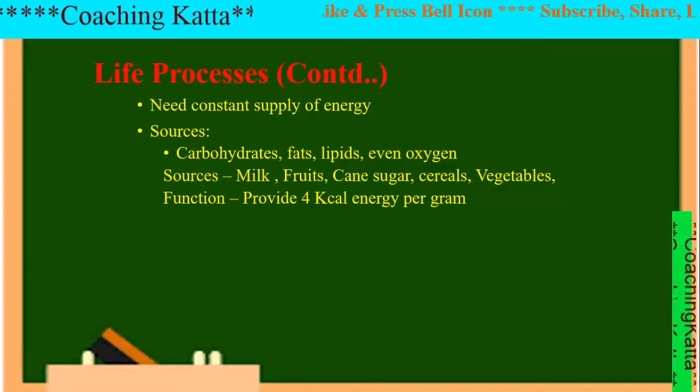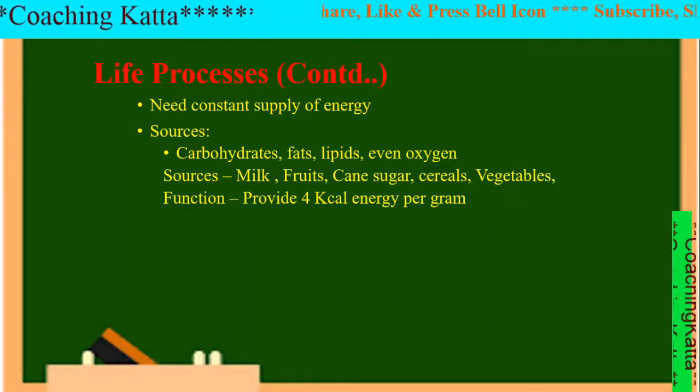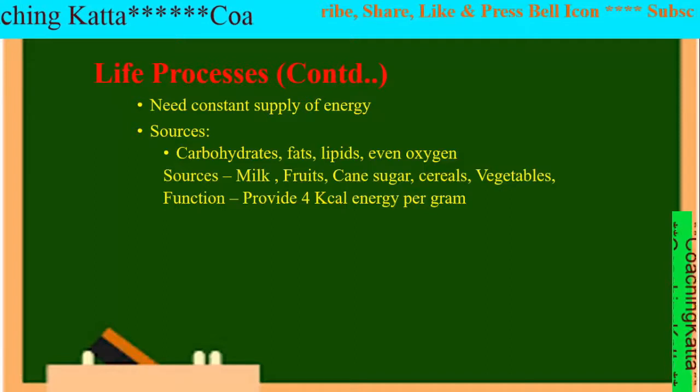Now, which are the main sources of energy? Carbohydrates, fats, and lipids are the main sources of energy, and along with these, oxygen is also necessary.